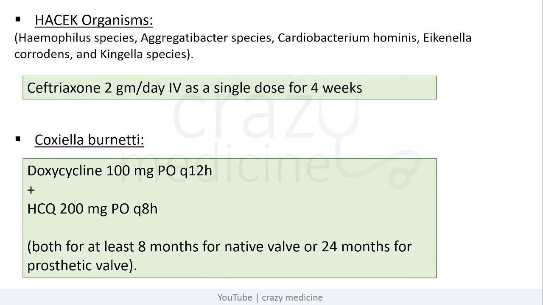Now for HACEK organisms, we use ceftriaxone for 4 weeks. And for Coxiella burnetii, we use combination of doxycycline plus hydroxychloroquine, both for at least 18 months for native valve or 24 months for prosthetic valve. So this was about management part.